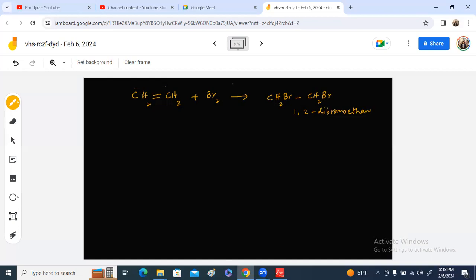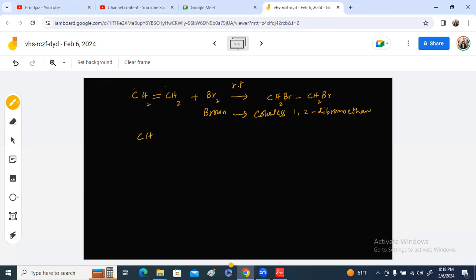This happens at room temperature, and this reaction can also be used to test for the presence of alkene. Bromine is brown. So if the color of the bromine changes from brown to colorless, that indicates the presence of alkene. So alkene turns bromine from brown to colorless.